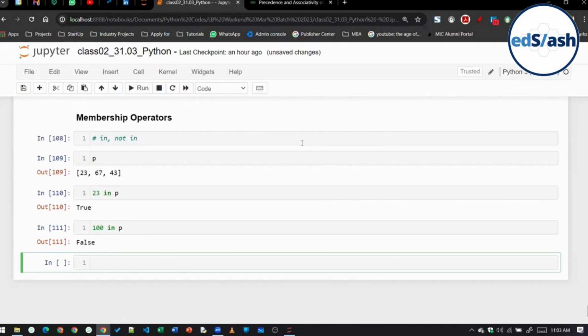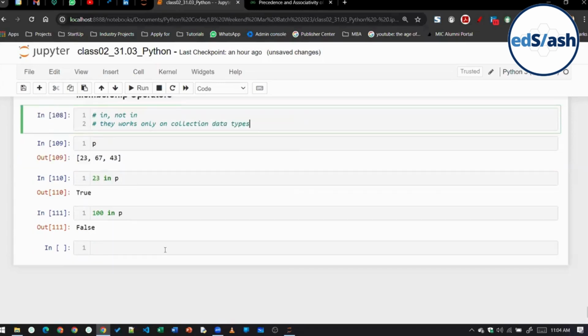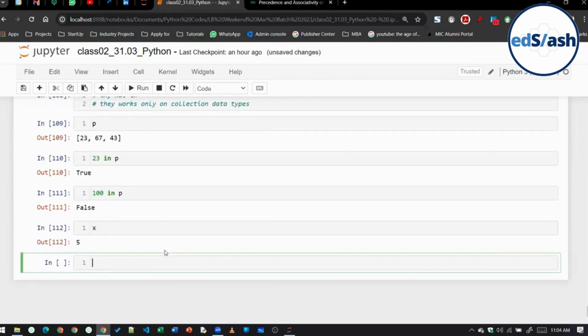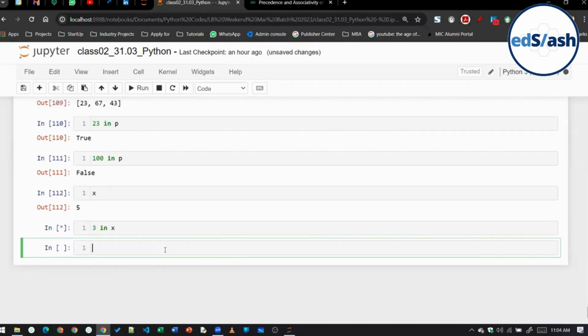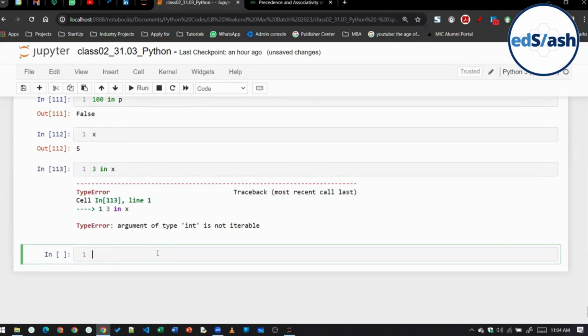Now, remember, membership operators work only on collection data types. Suppose I have a variable X, 5 is there, and I write 3 in X. It will throw me an error because it doesn't make sense, because X is not a collection. Imran, I'm not sure about that, JavaScript. I don't know JavaScript, so I cannot answer that.